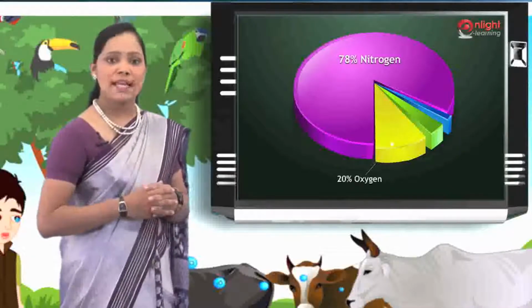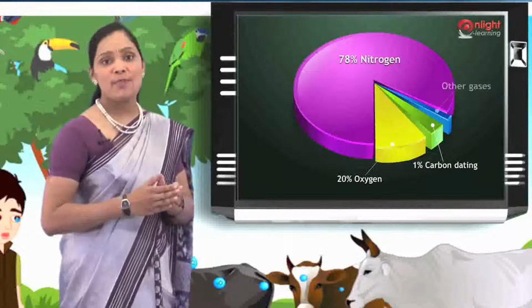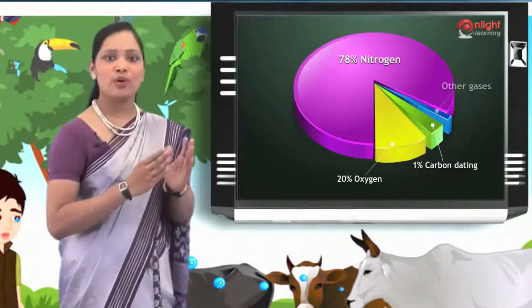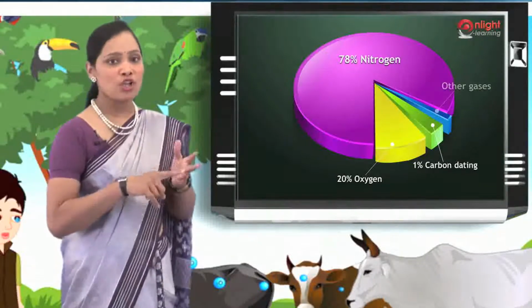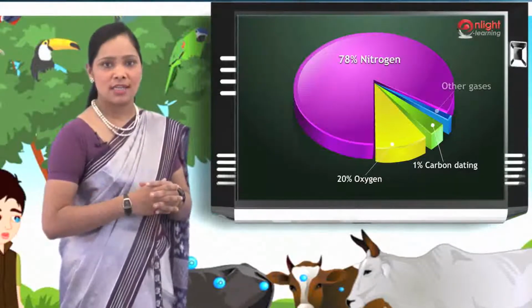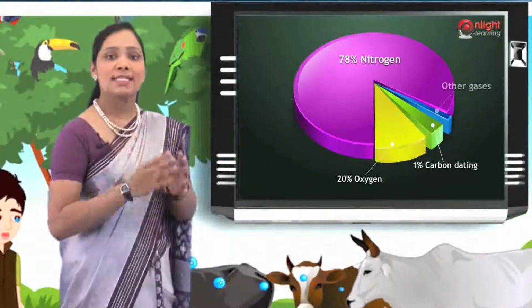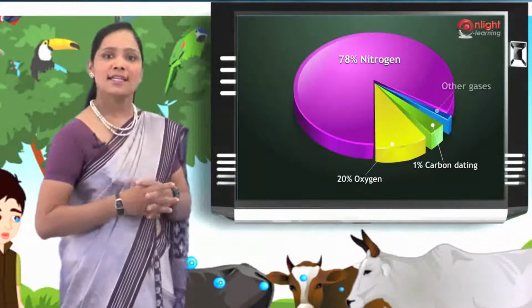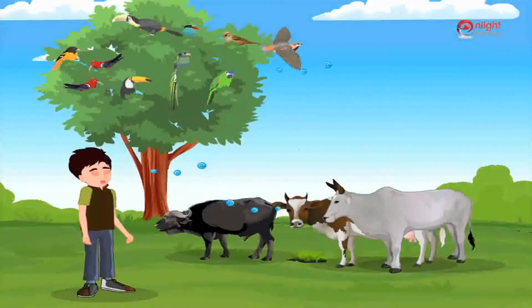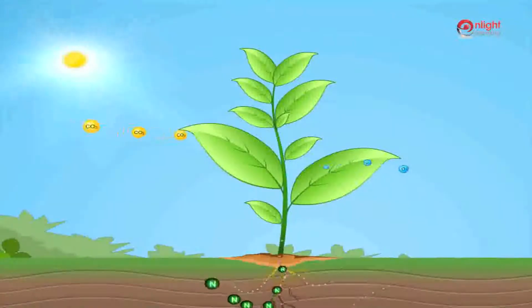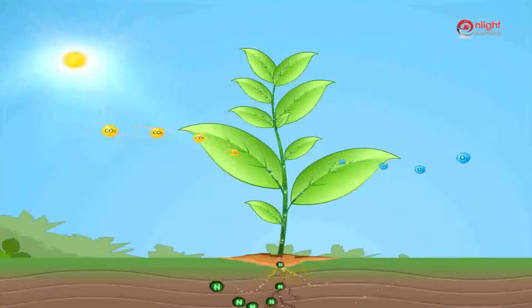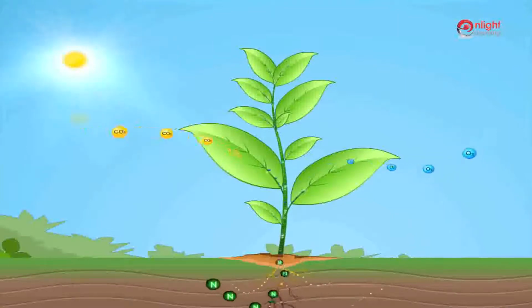Do you know what air is made up of? It is made up of different gases, water vapor and dust. The main gases in air are nitrogen, oxygen and carbon dioxide. Do you know all these gases are very useful? Let's learn how. Animals, birds and plants use the oxygen in the air to breathe. Plants use the carbon dioxide in the air to make food, and nitrogen also helps make protein.